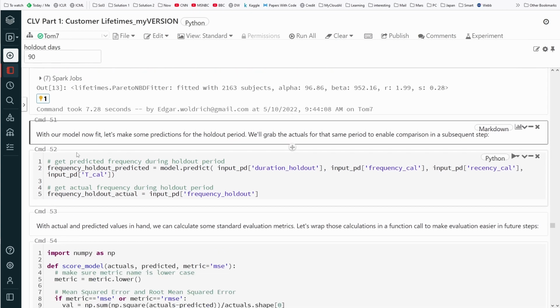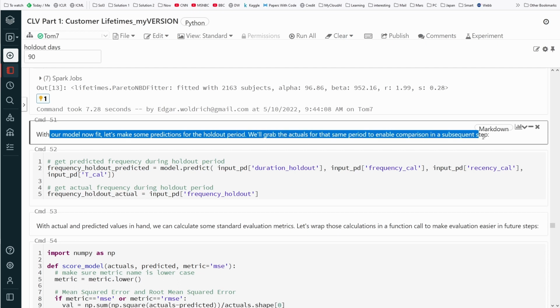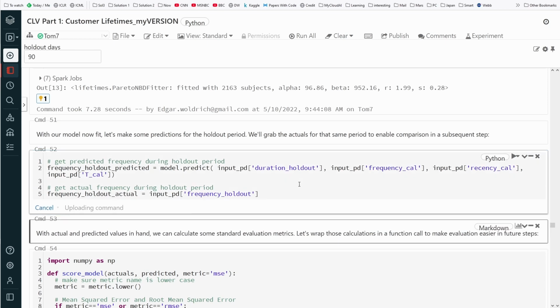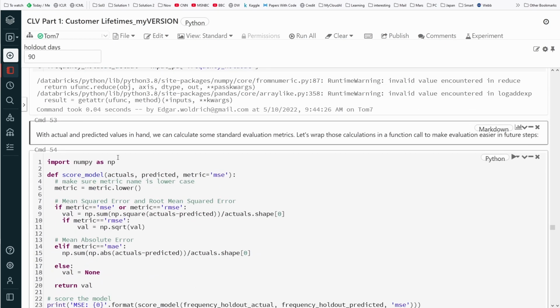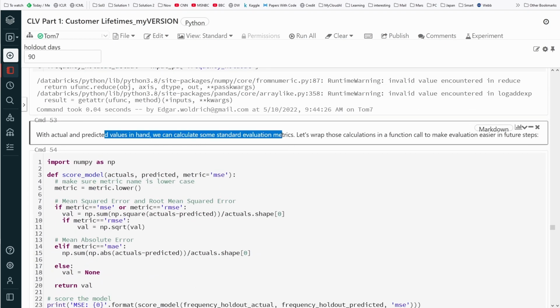Whatever they love to have with our models now fit. Let's make some predictions. We'll grab the actuals for the same period and subsequent step. With actual and predicted values in hand, we can calculate some standard evaluation metrics.